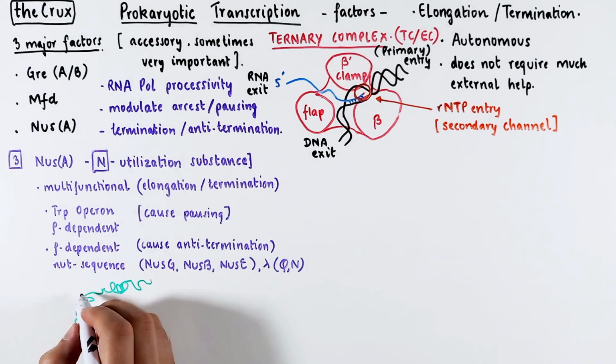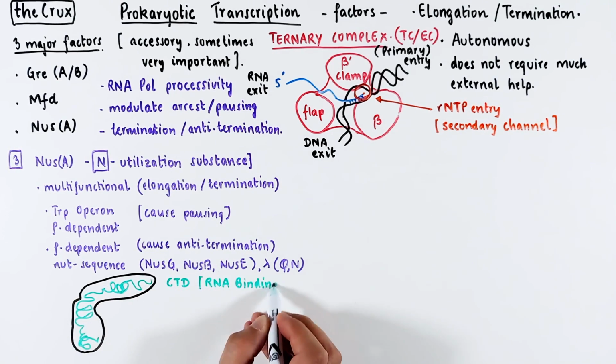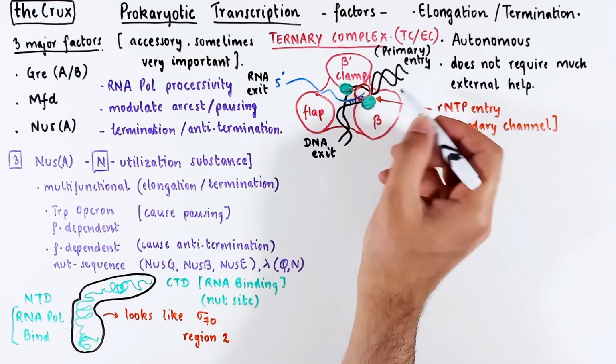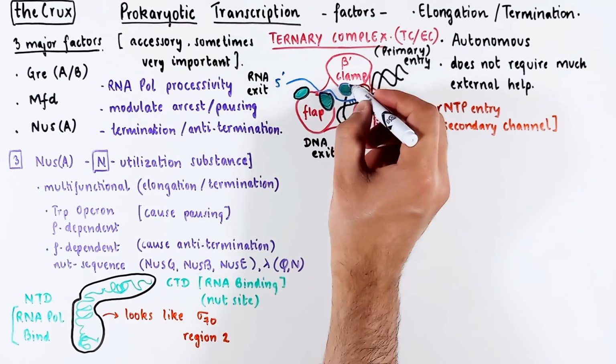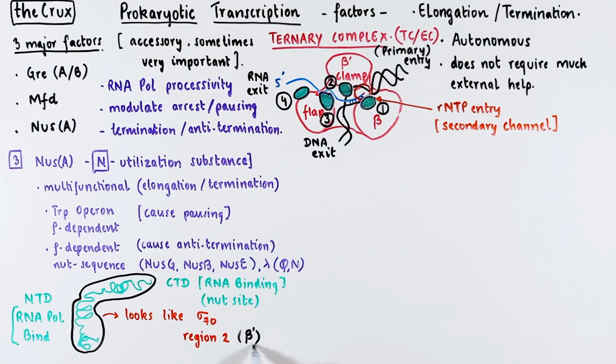Structurally, it is very similar to the Gre factor. Its C-terminal domain binds the RNA at the nut sites. The N-terminal domain binds the polymerase itself. The important feature of NusA is that it looks like the sigma 70 region 2. We talked about the sigma factor in the initiation video. The region 2 binds near the beta prime subunit, where it melts the promoter and initiates the active site.